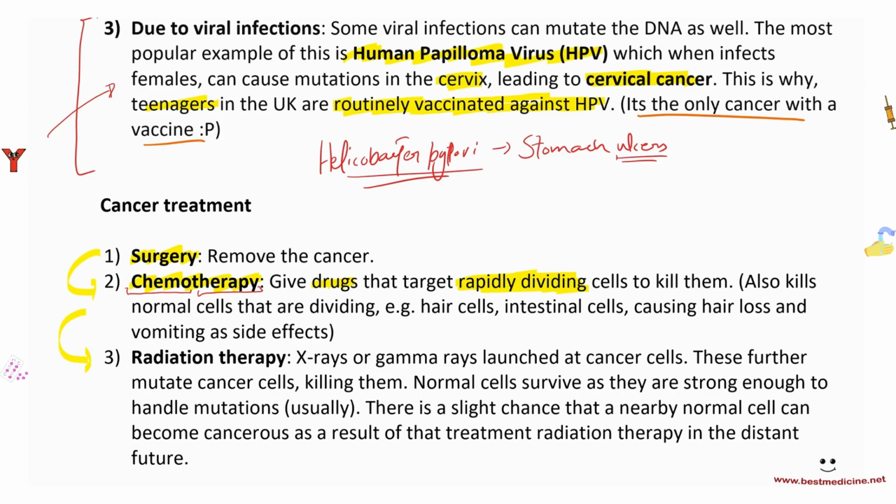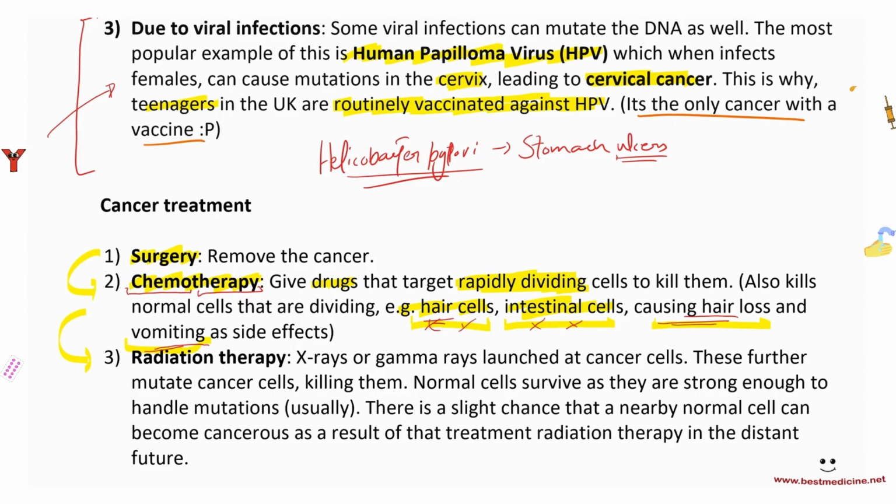So any of the normal cells in the body that are rapidly dividing would also be killed. For example, hair cells, right, and intestinal cells. Remember, hair is actually formed of cells. Intestinal cells, causing hair loss and vomiting as side effects. So if you don't have hair cells, or if you don't have intestinal cells, that can result in a lot of gastrointestinal problems as well as hair problems.